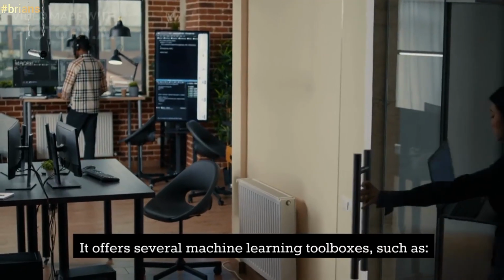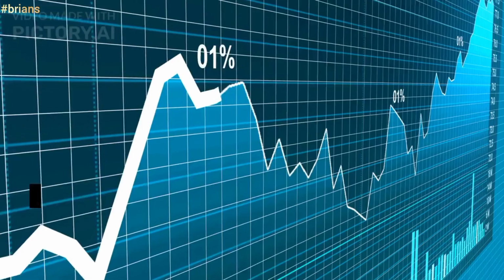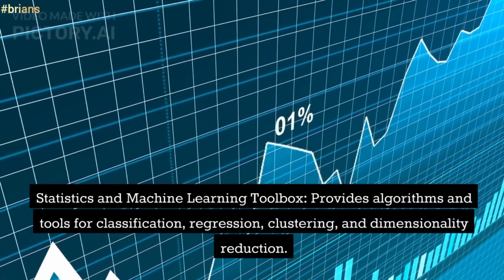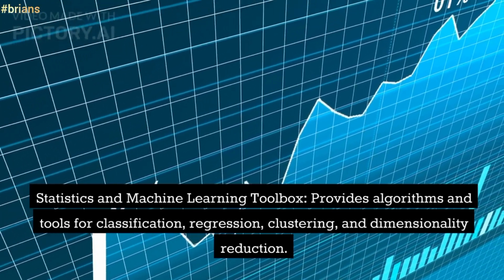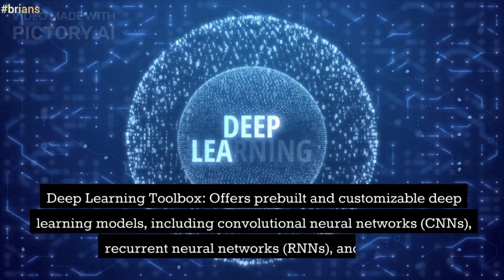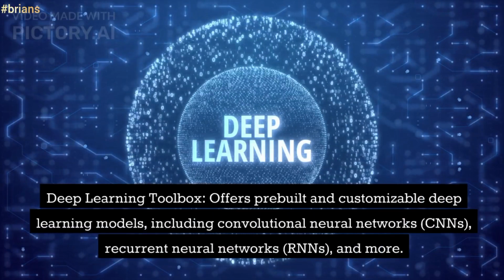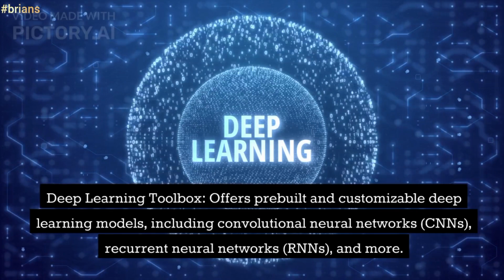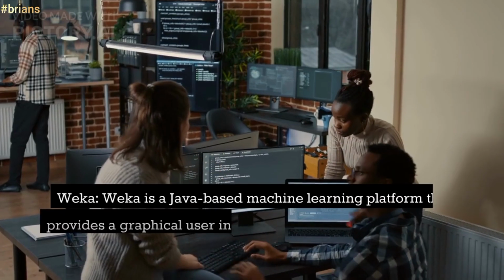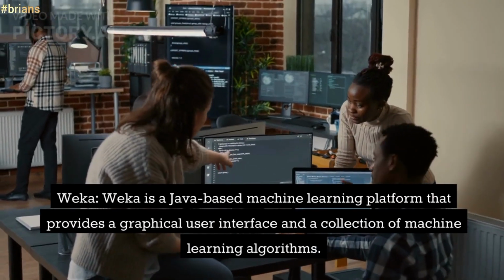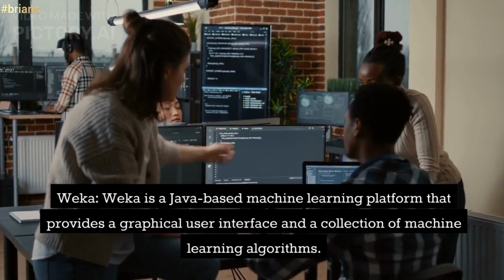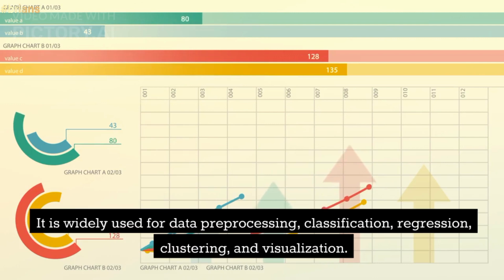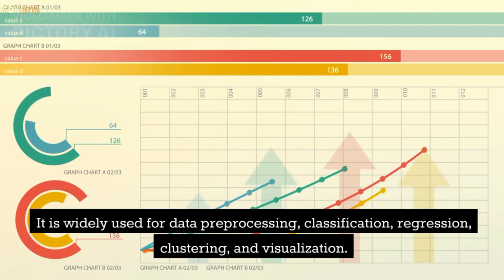It offers several machine learning toolboxes, such as Statistics and Machine Learning Toolbox, which provides algorithms and tools for classification, regression, clustering, and dimensionality reduction. Deep Learning Toolbox offers pre-built and customizable deep learning models, including convolutional neural networks, CNNs, recurrent neural networks, RNNs, and more. Weka is a Java-based machine learning platform that provides a graphical user interface and a collection of machine learning algorithms. It is widely used for data preprocessing, classification, regression, clustering, and visualization.